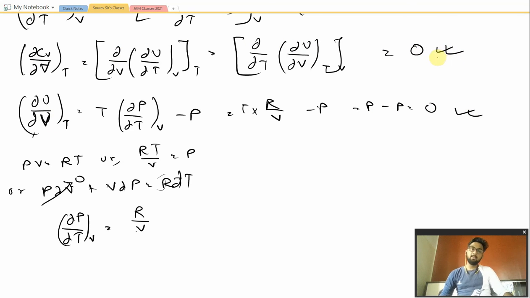Okay. So this is the proper way of calculating the value of dCV by dV at constant T. Another method is there using Maxwell's relation, but that is not a concern over here. We are just asked to calculate the value from the first law of thermodynamics, and this is the exact approach. Okay, so let us move on to the next question.